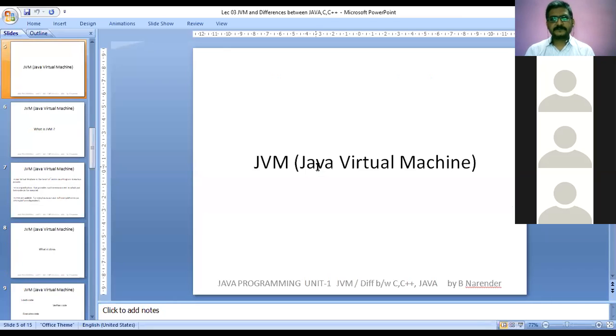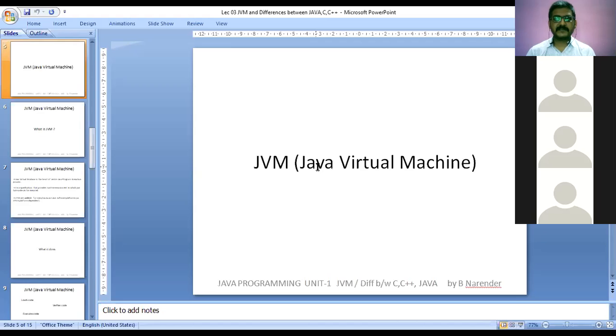One thing to be sure, JVM is system dependent. Everyone must note that JVM is system dependent, but Java program is platform independent. Try to understand this one. Java bytecode, what we call as Java bytecode. What is bytecode? When we compile the source code of Java, we will get a file called .class file. That is a file which contains bytecode. That code is platform independent, but JVM is system dependent.